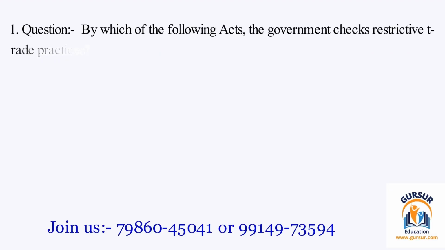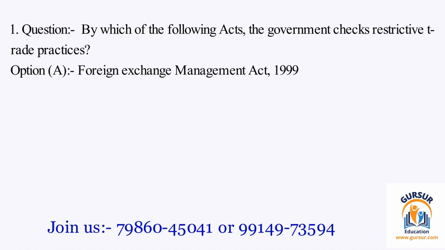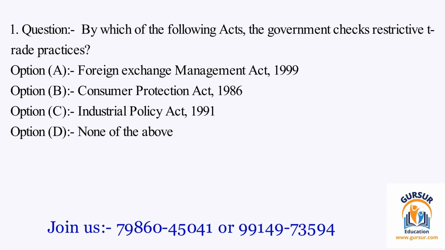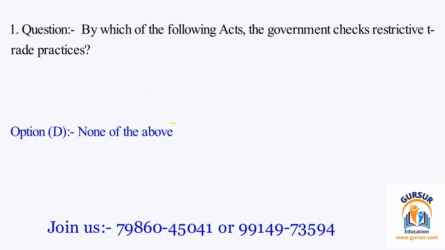Question number 1. By which of the following acts the government checks restrictive trade practices? The option A is Foreign Exchange Management Act, 1999. The option B is Consumer Protection Act, 1986. The option C is Industrial Policy Act, 1991. The option D is none of the above. The right answer of the question is option D, and that is none of the above.